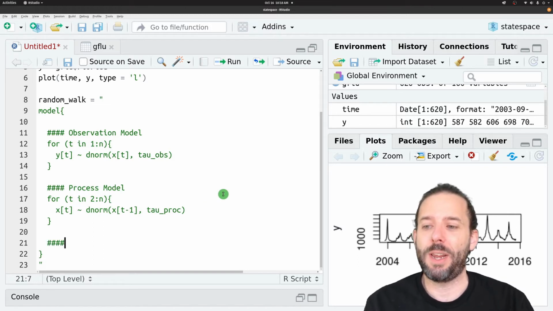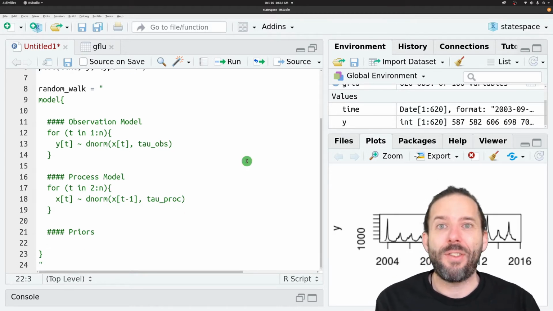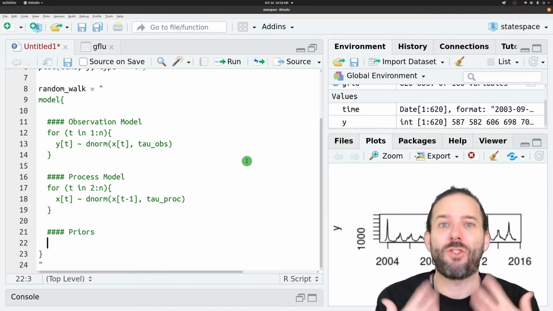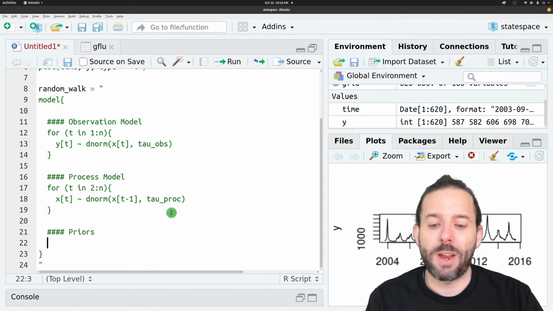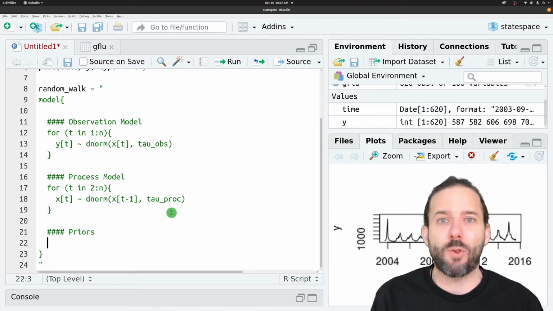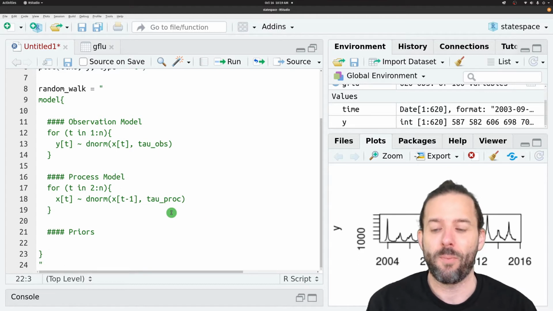So these are the two things we've talked about so far. And then the last thing we need are priors. And we need priors for anything that doesn't get predicted by the model, any starting point that the model needs to make its first prediction. And so that includes a couple of things. First, we need a prior for our initial observation, for our initial conditions. That's for x at the first time step, so x at 1.